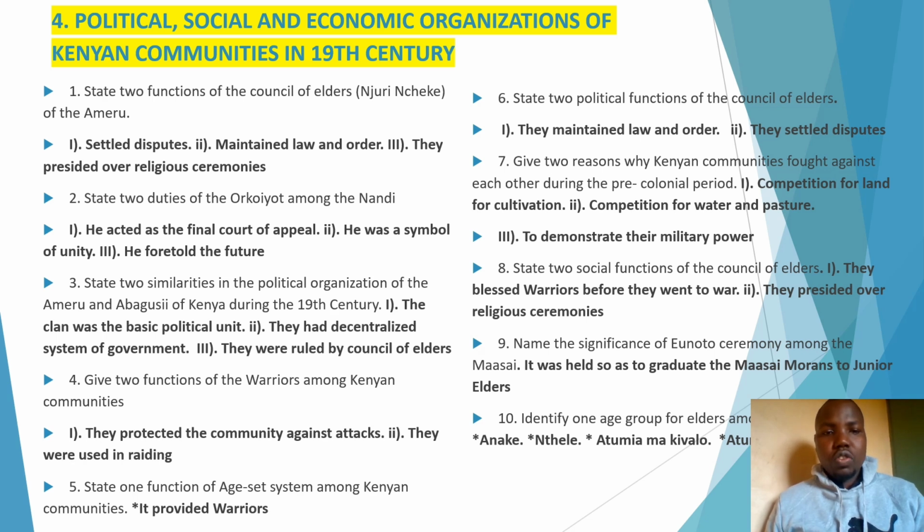Now, question 4. Give two functions of the warriors among Kenyan communities. Functions of the warriors: number one, as I had said earlier, they took part in defending the community against external attacks. They were also used in raiding other communities, for example, for livestock. Question 5. State one function of the age set among the Kenyan communities. Age sets provided warriors. We'll get on that.